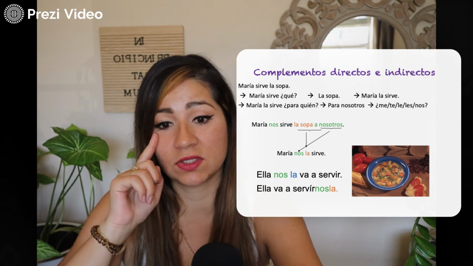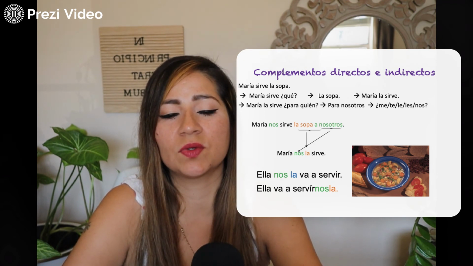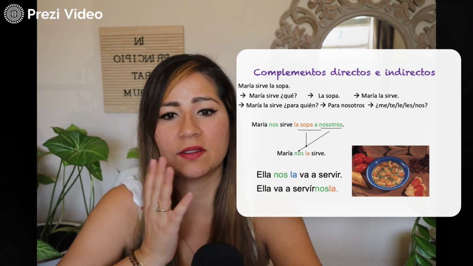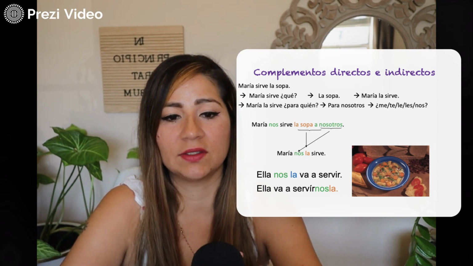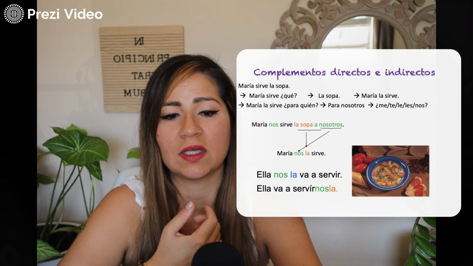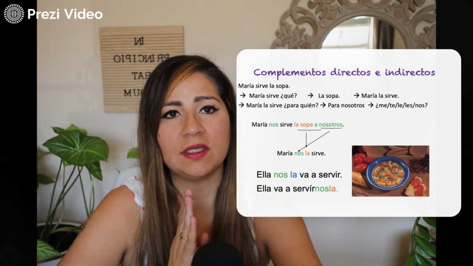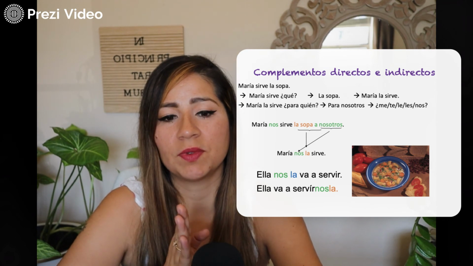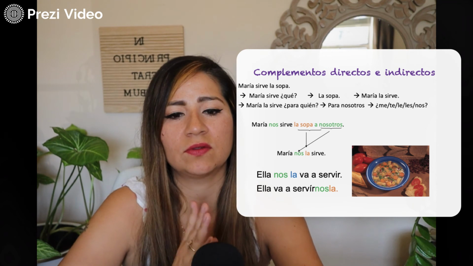So if I want to say she serves it to us, I could say María nos sirve la sopa a nosotros. So to make it more simple, I could say María nos la sirve. And nos represents nosotros, and then la represents la sopa. María nos la sirve. Notice the indirect object pronoun goes right before the direct object pronoun. That's the order that you need.